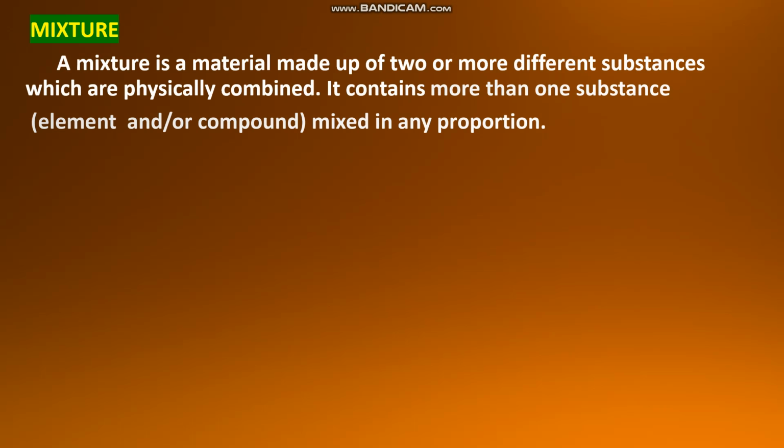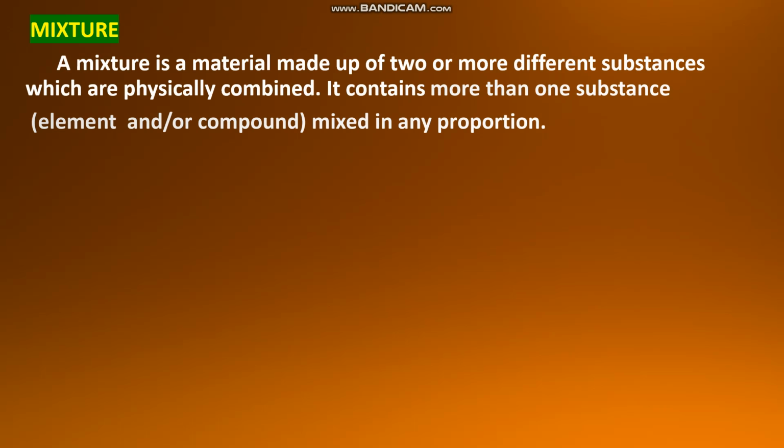So a mixture is a combination, that means made up of different substances. They are physically combined and they can be mixed in any proportion. So you have to keep in mind three points. The substances are physically combined here to form a mixture, the constituents can be mixed in any proportion, and these constituents can be elements or compounds.